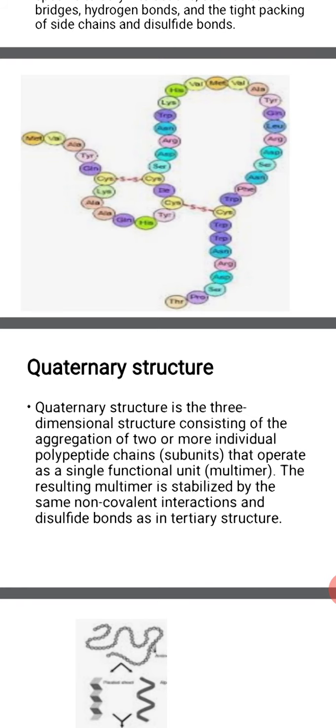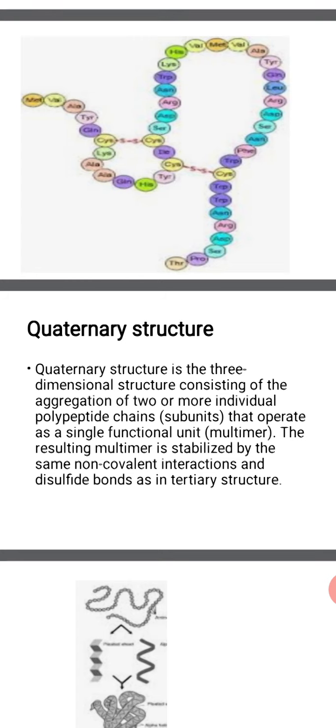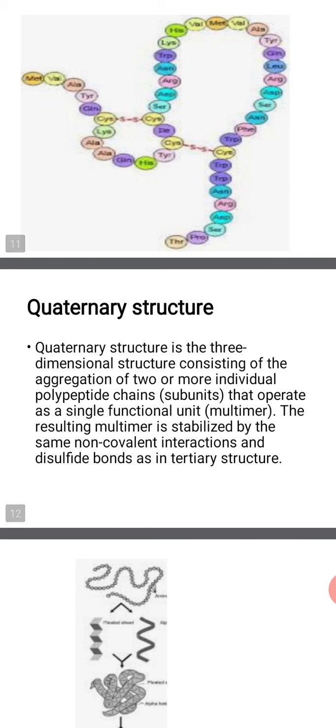For example, hemoglobin is a protein which has the quaternary structure with 4 globular polypeptide tertiary structures, altogether giving again a globular conformation. The forces which stabilize this quaternary structure also include hydrogen bonds, disulfide linkages, as well as van der Waals and electrostatic forces of attraction. So this is about the quaternary structure.